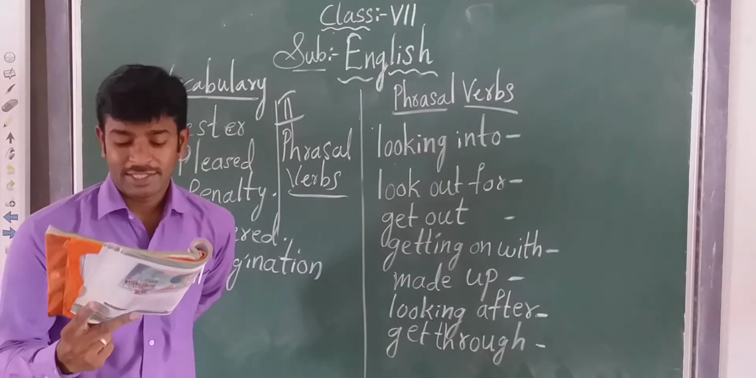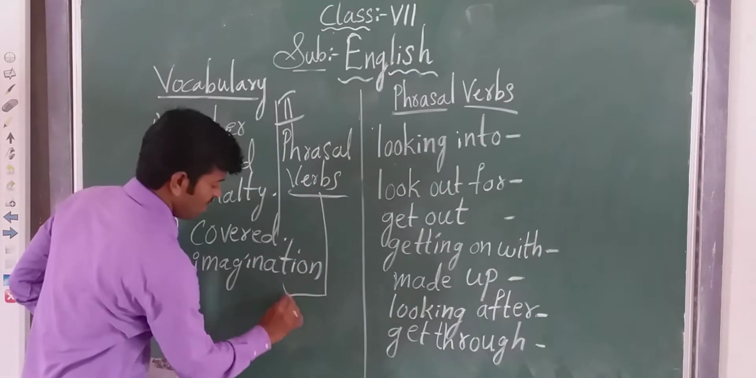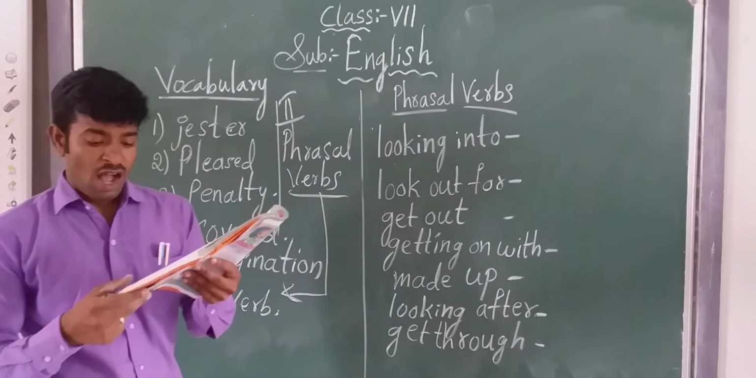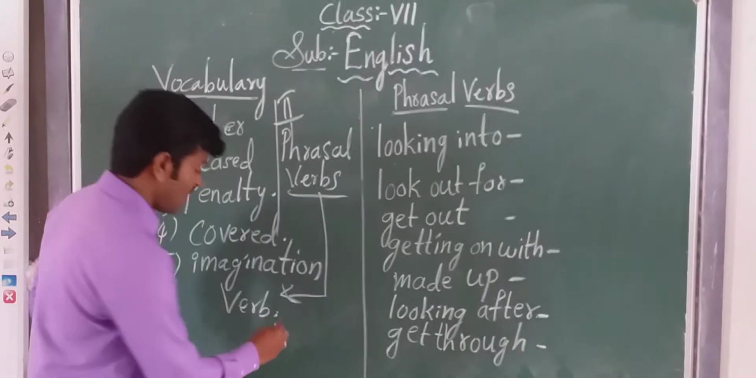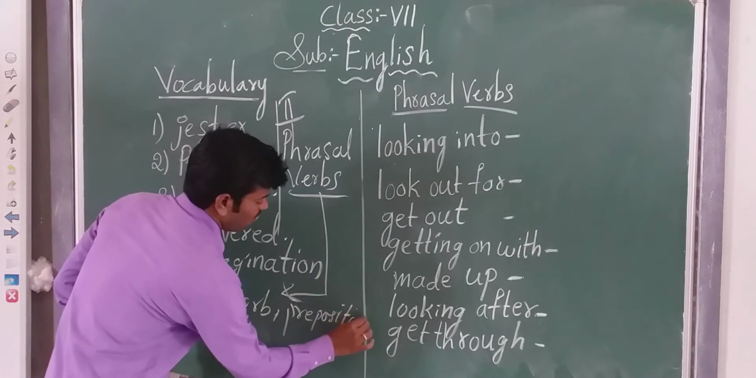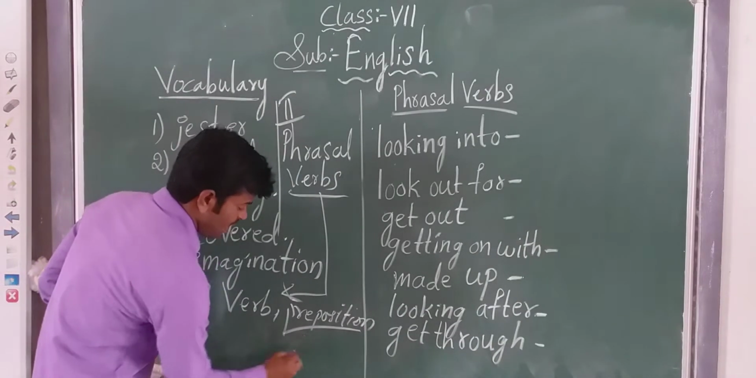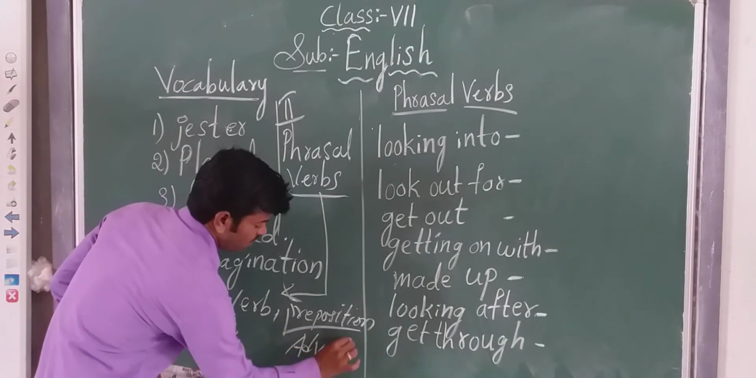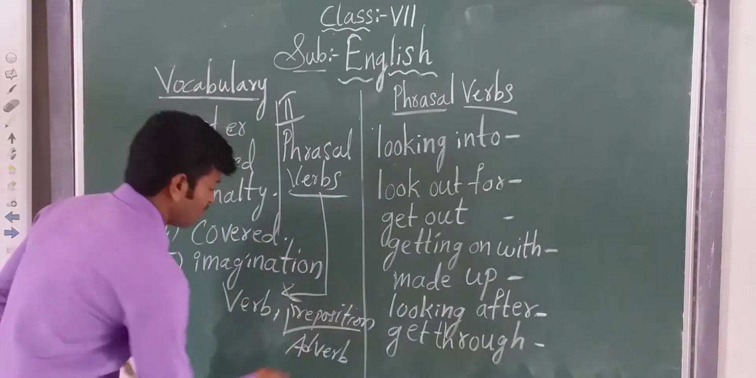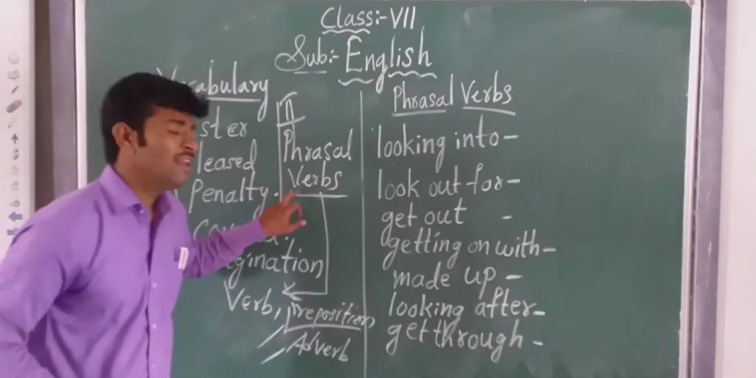A phrasal verb is a phrase which consists of a verb. So it consists of what here? It consists of a verb and a preposition also, P-R-E-P-O-S-I-T-I-O-N. Next, or an adverb. Instead of a preposition, an adverb is also used, or both of them are used. This and this, both of them are also used in the phrasal verb.